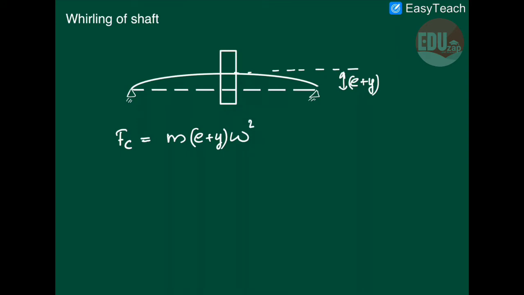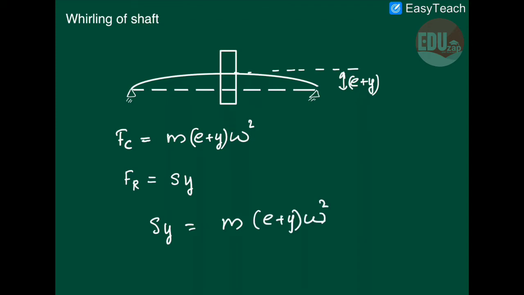This force is balanced, or counteracted, by the stiffness of the shaft. The shaft is deflected by a distance y only. Therefore, if the stiffness of the shaft is S, a restoring force will develop in the shaft equal to S into y. For dynamic equilibrium, we equate Sy equal to m into E plus y, omega square.